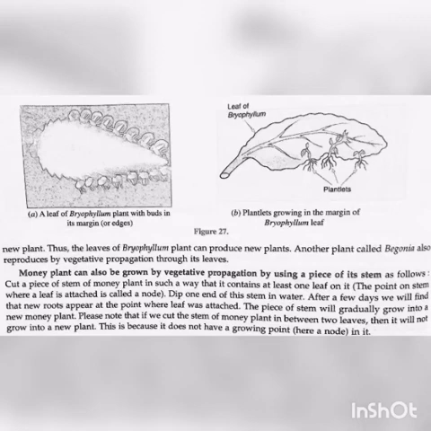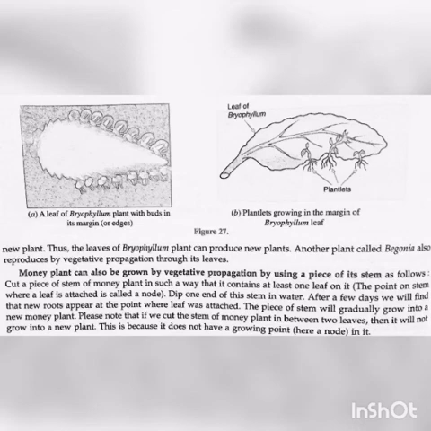Another plant called begonia also reproduces by vegetative propagation through its leaves. The money plant can also be grown by vegetative propagation by using a piece of its stem as follows. Cut a piece of stem of the money plant in such a way that it contains at least one leaf on it.